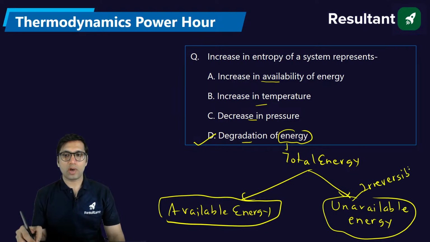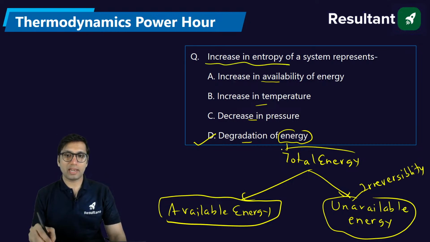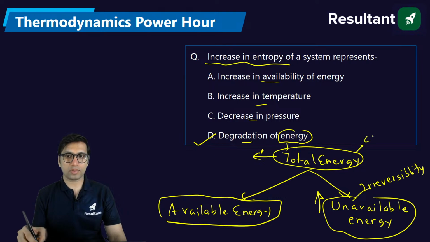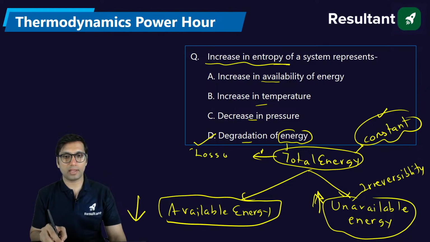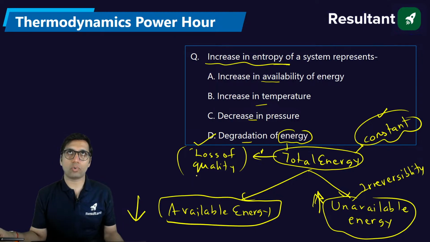So if you have a process in which entropy is increasing, that means unavailable energy is increasing, but total energy is constant. Just see this, total energy is constant. If unavailable energy increases because of increase of entropy, then available energy will decrease. That means the energy is not decreasing, but it is degrading. Degrading means loss of quality. Degradation is not related to quantity, it is related to quality. Are you getting the point, everyone?